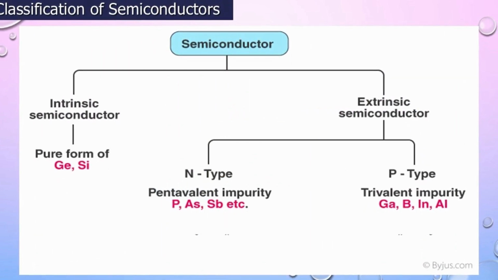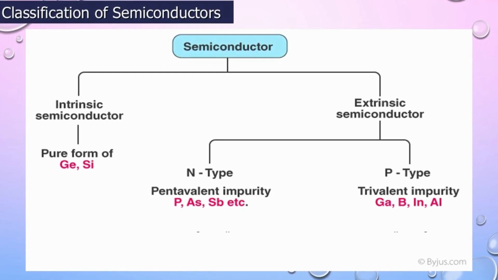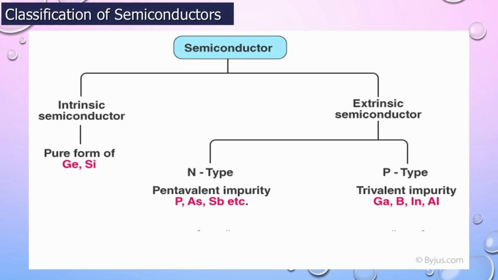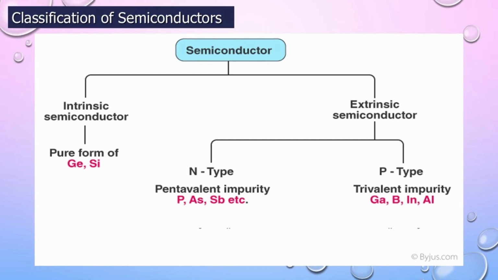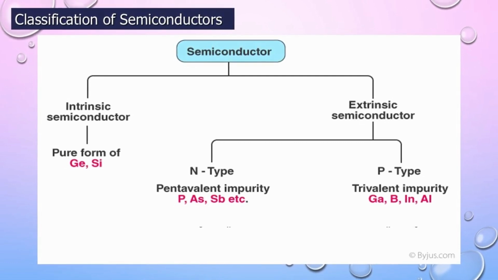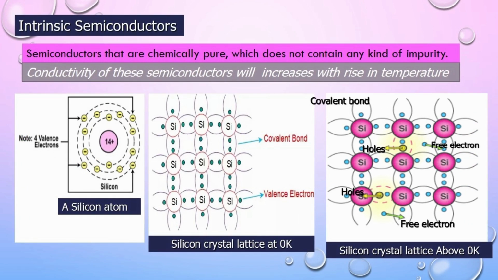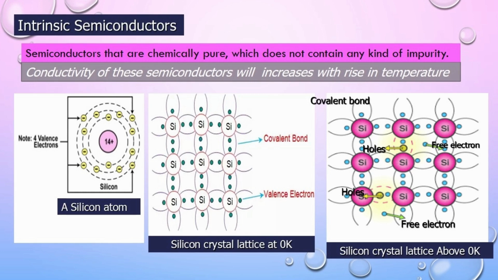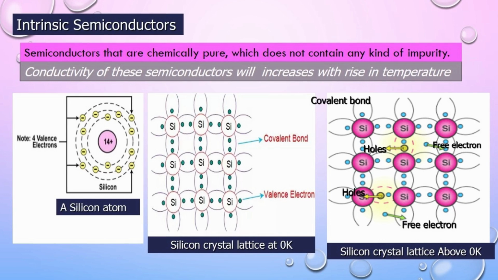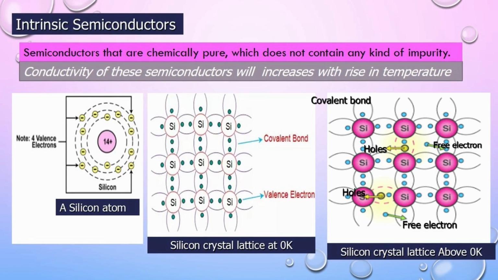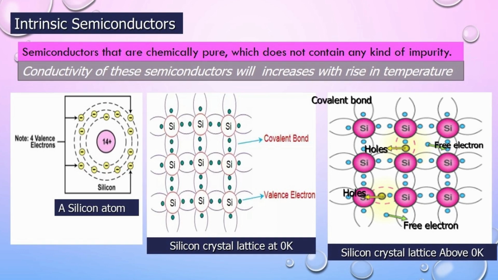Semiconductors are classified into two types, namely intrinsic semiconductors and extrinsic semiconductors. Extrinsic semiconductors are further classified into two types, namely N-type semiconductors and P-type semiconductors. Now let us discuss about intrinsic semiconductors. The pure form of group 14 elements, that is silicon and germanium, will be called intrinsic semiconductors. The conductivity of these intrinsic semiconductors will increase with increase in temperature.